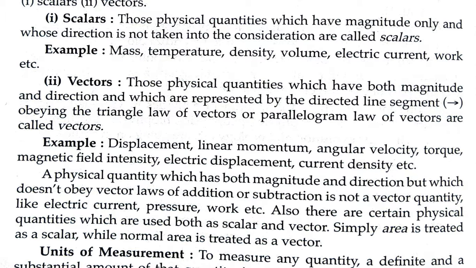These vector quantities cannot be mathematically calculated with our normal addition and subtraction laws. That is why we have to use the triangle law and parallelogram law of vectors. Examples of vectors are displacement, linear momentum, angular velocity, torque, magnetic field intensity, electrical displacement, current density, etc. All of these quantities require magnitude as well as direction. That is why all of these are vector quantities.